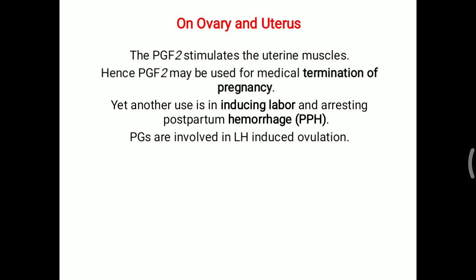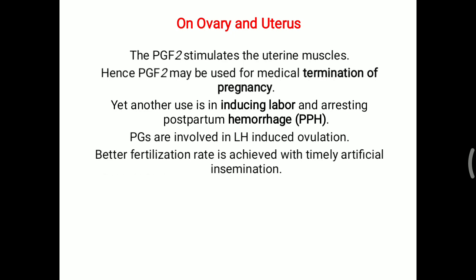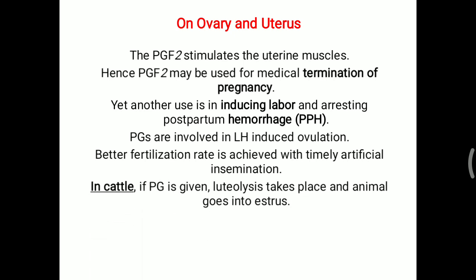Now, prostaglandins are involved in luteinizing hormone induced ovulation. So, a better fertilization rate is achieved with timely artificial insemination. So, artificial insemination plus this prostaglandin can be utilized for a better fertilization rate. Now, in cattle, if prostaglandin is given, luteolysis takes place and the animal goes into estrus.